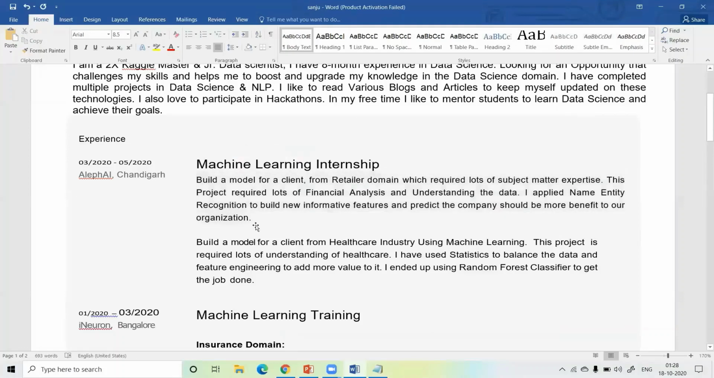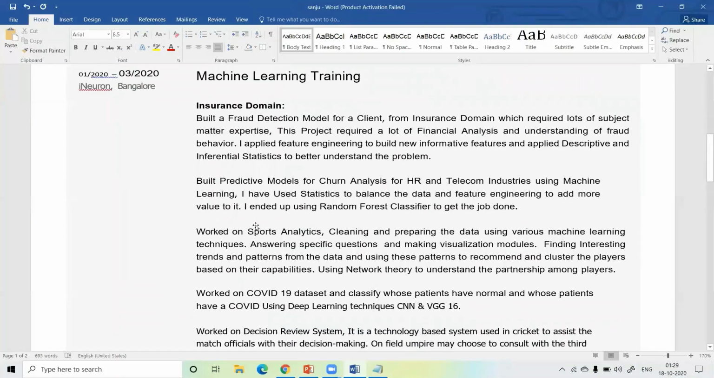Make sure you add your internship projects as well when you apply for a junior data scientist role or a data scientist role. Or if you are a fresher and you apply for an internship, then you have to add 5 or 6 machine learning, deep learning, and NLP projects.